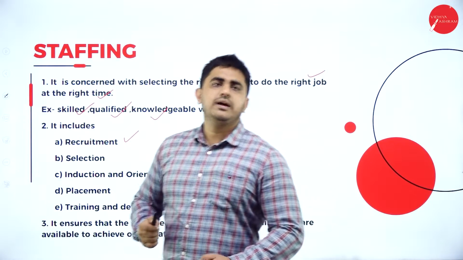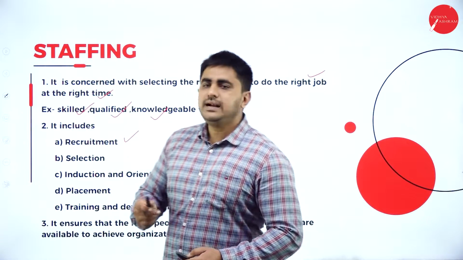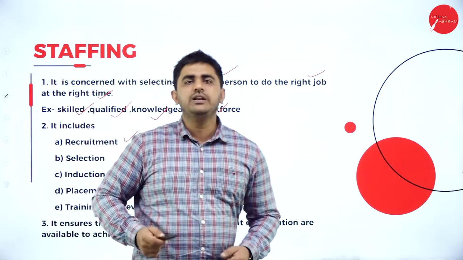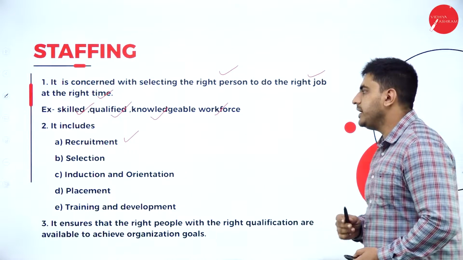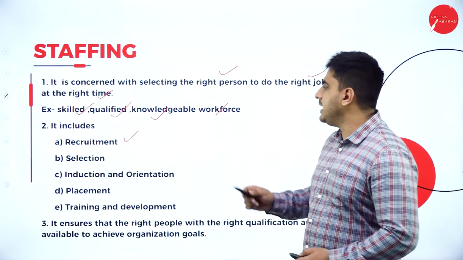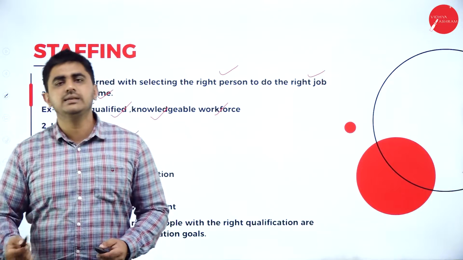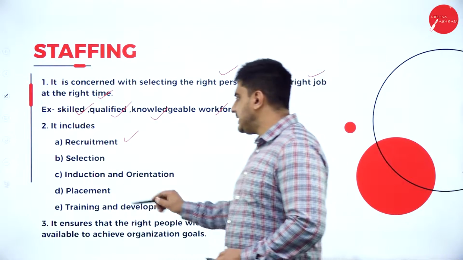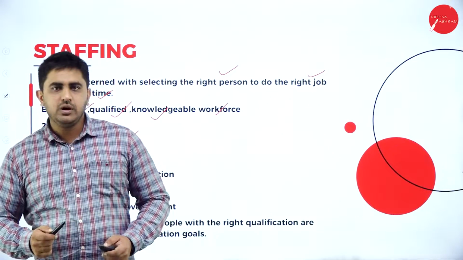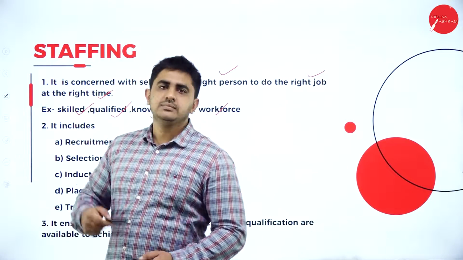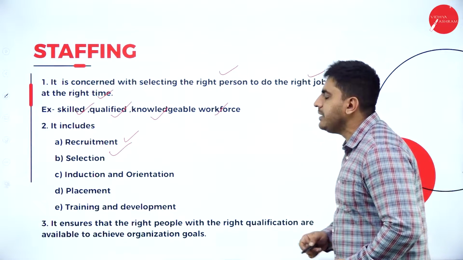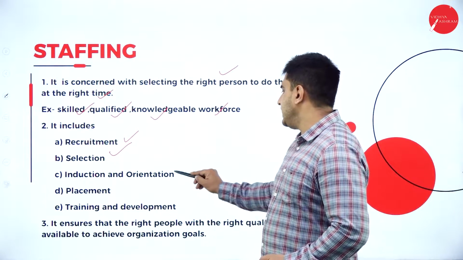What is recruitment? Recruitment means you are advertising that there are vacancies in your organization so that people can apply for a job in your organization. That is, you will either advertise in the newspapers or you will advertise in social media or television so that people come forward to apply for jobs in your organization. That is recruitment. Next one is selection. Then when people apply for the job, what do you do? You have to select them. So how do you select? You will give them an aptitude test. At the same time, you will give them group discussion, you will give interviews to them, and then you will select. So then you go for induction and orientation.